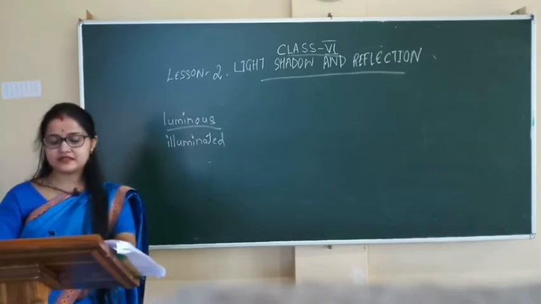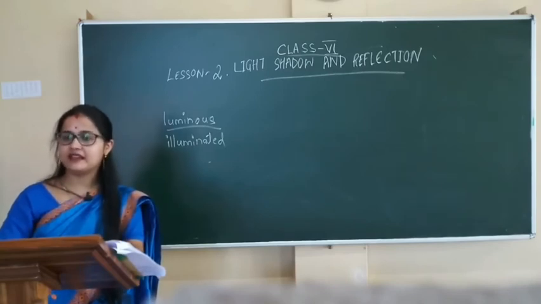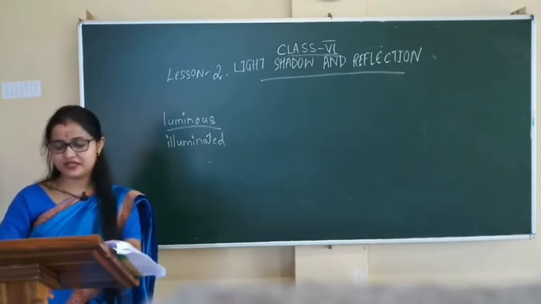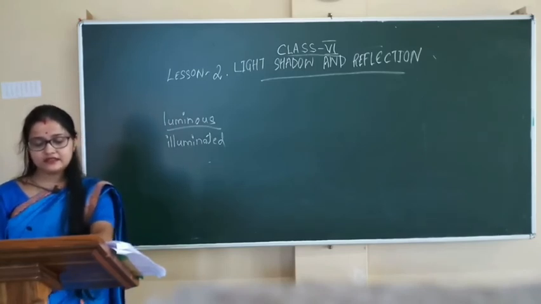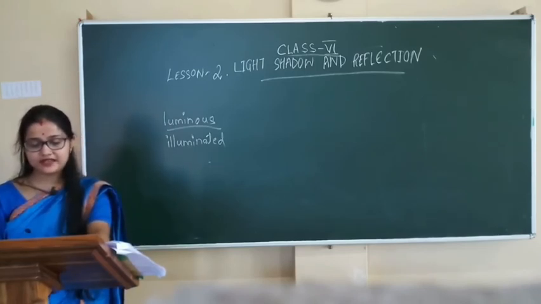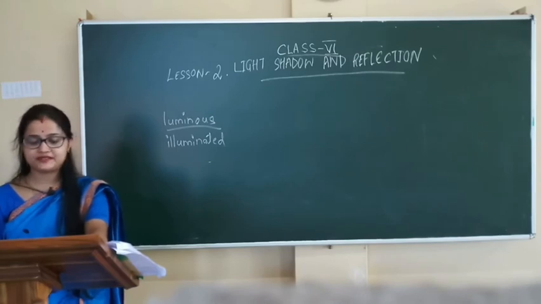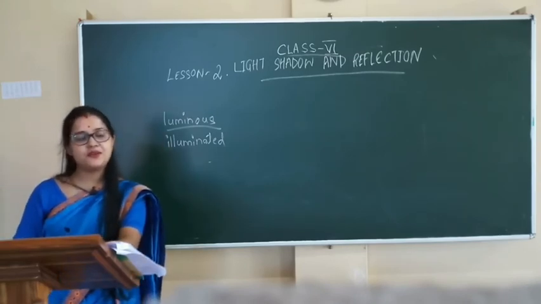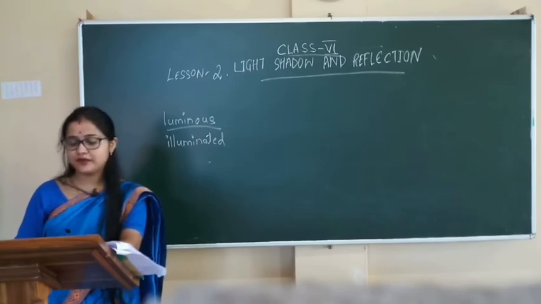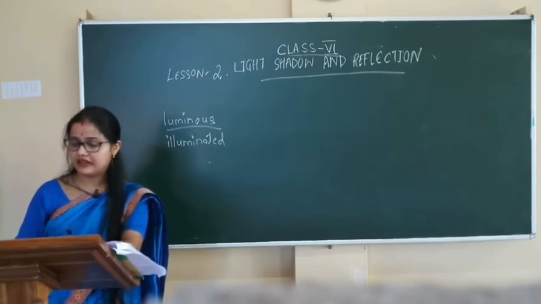Light travels in a straight line. Light always travels in a straight line, in the form of rays. This property of light is called rectilinear propagation of light.